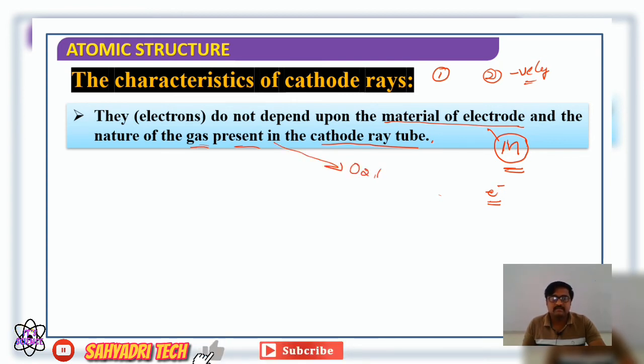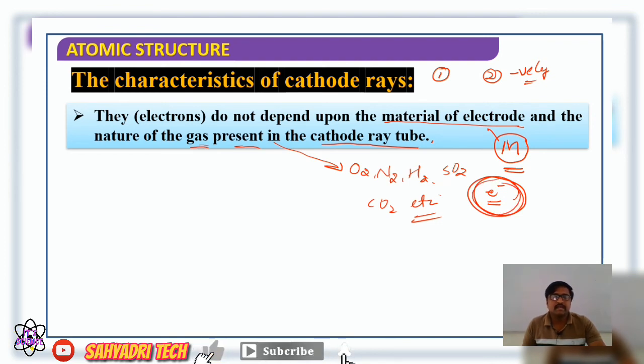Oxygen gas, nitrogen gas, hydrogen gas, sulfur dioxide gas, carbon dioxide gas, etc. Whatever gas is taken in a discharge tube, every time the cathode ray is made up of negatively charged particles itself.